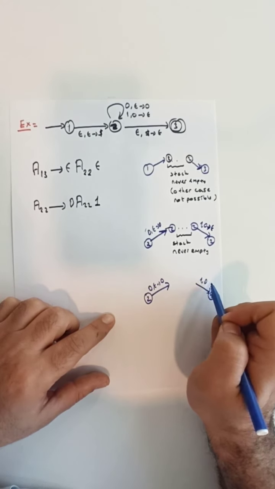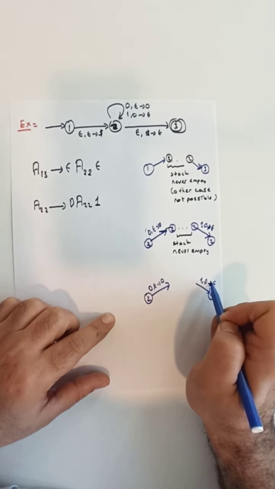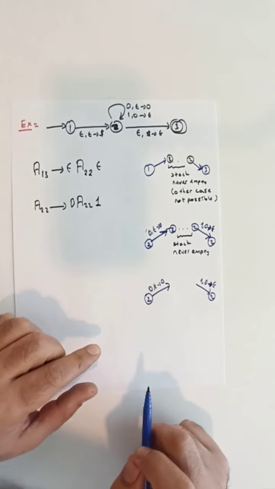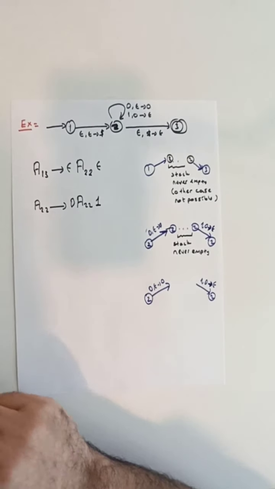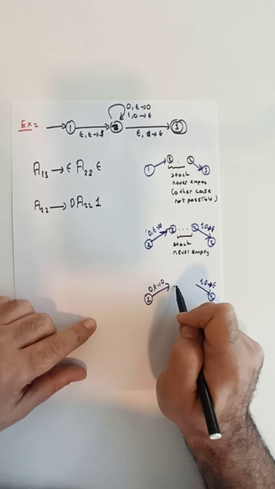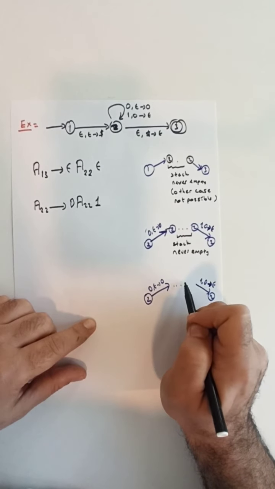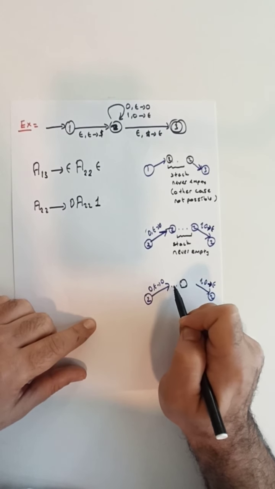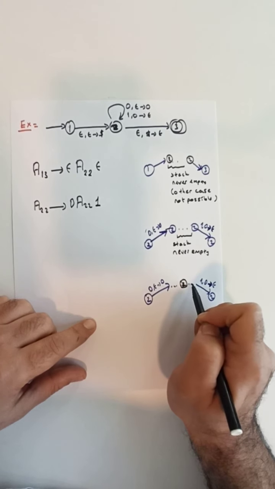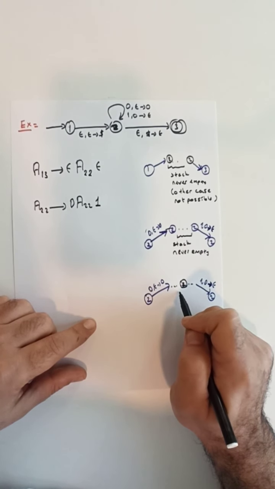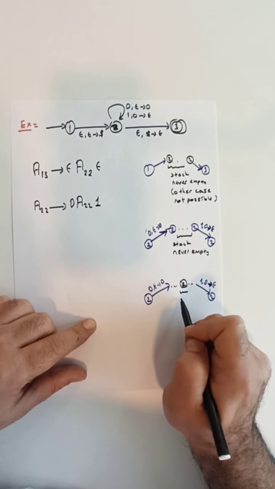Again, the final transition has to be the same. It has to be a pop, essentially. For the second case, we will assume that the stack has become empty somewhere in between. Let's say this is the point, state 2, where the stack has become empty.